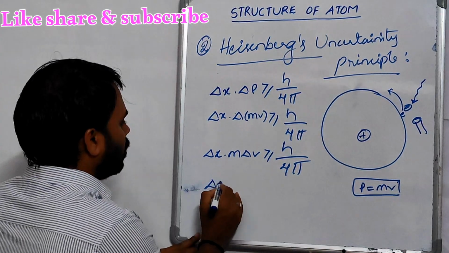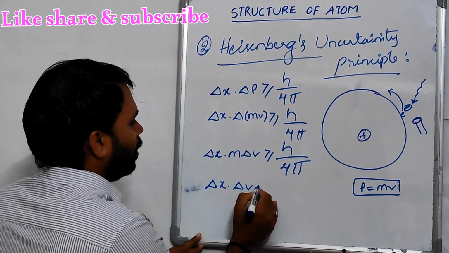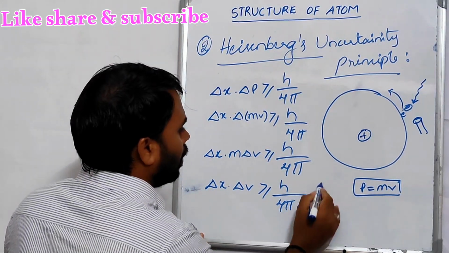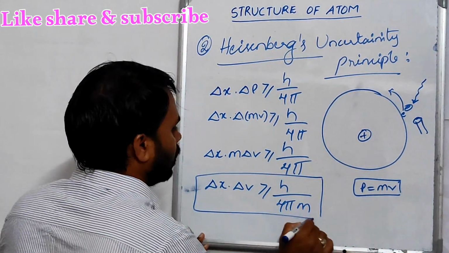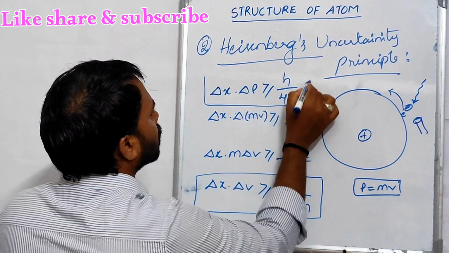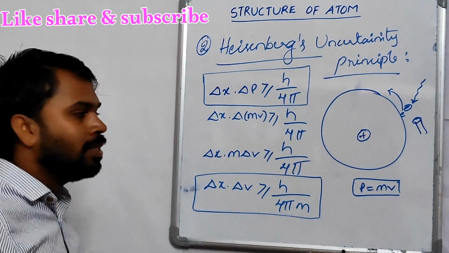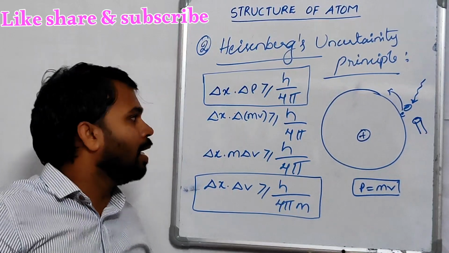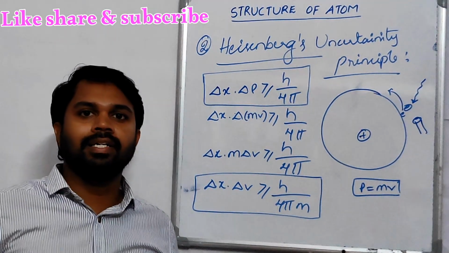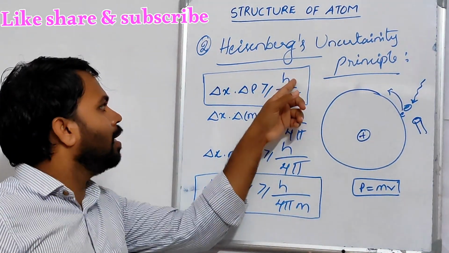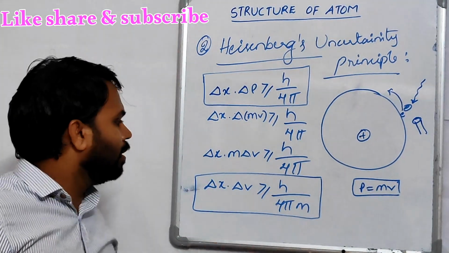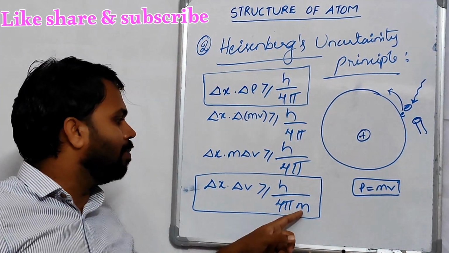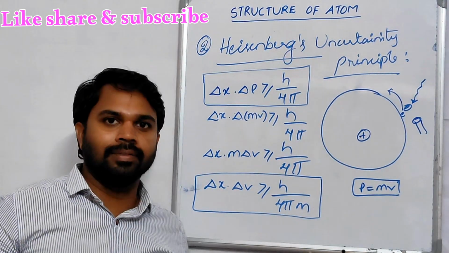From this, delta x times delta v is greater than or equal to h by 4 pi m. This is one more result. In this, delta x is the uncertainty in position, delta p is the uncertainty in momentum, h is Planck's constant, delta v is the uncertainty in velocity, and m is the mass of the electron.